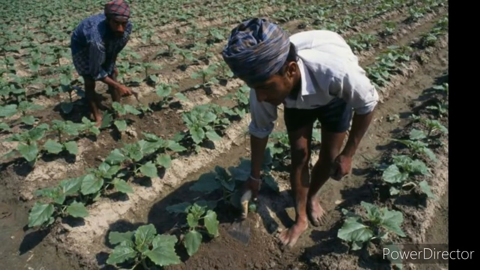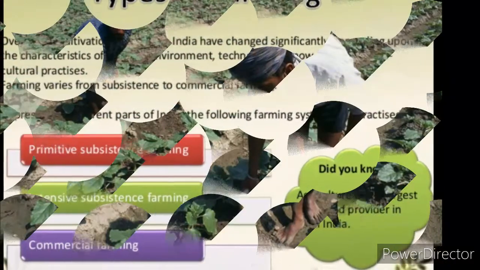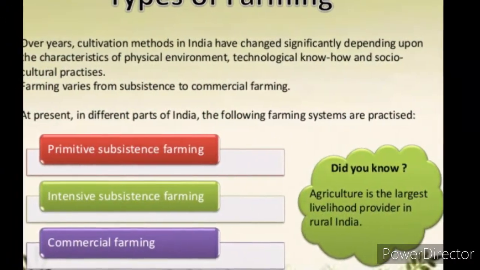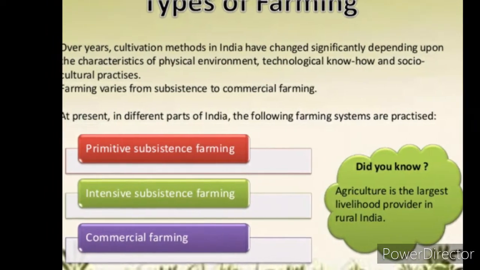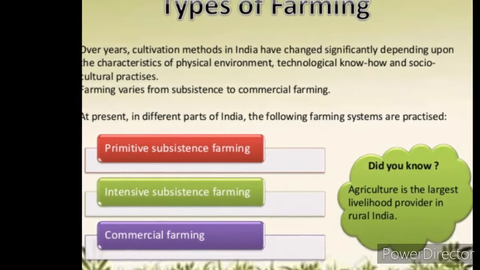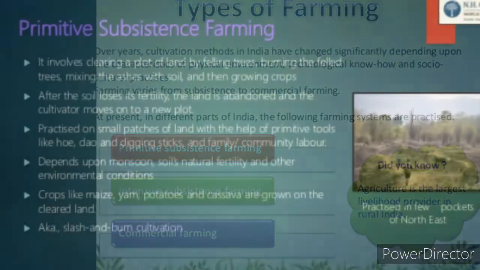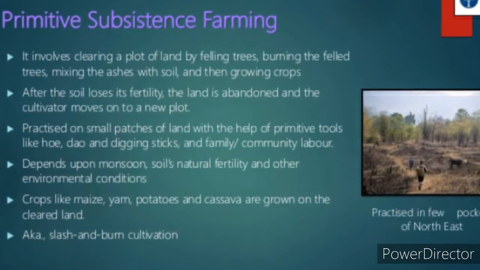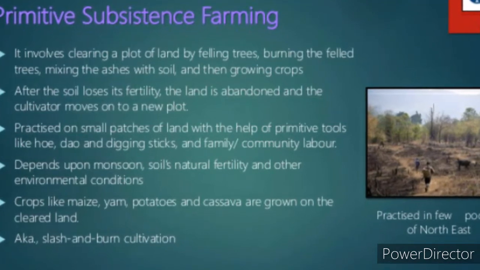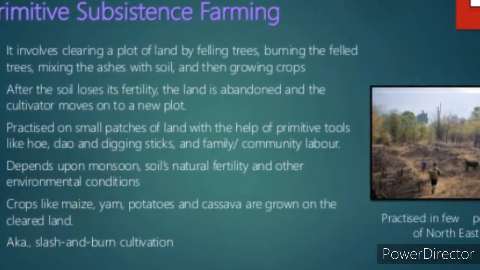This type of farming depends upon monsoon, natural fertility of the soil and suitability of other environmental conditions to the crops grown. It is a slash and burn agriculture. Farmers clear a patch of land and produce cereals and other food crops to sustain their family. When the soil fertility decreases, the farmers shift and clear a fresh patch of land for cultivation.